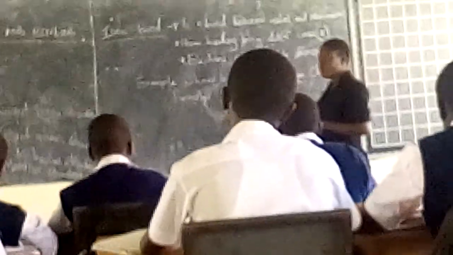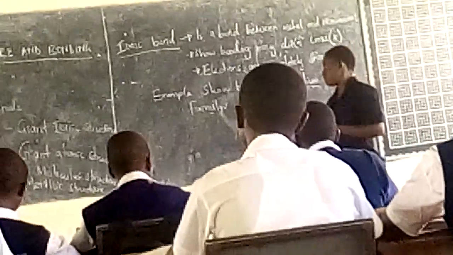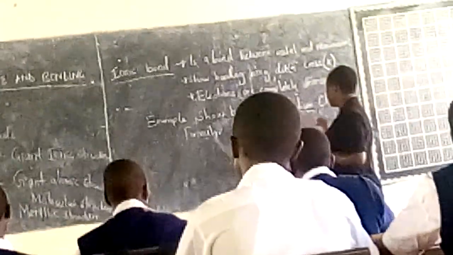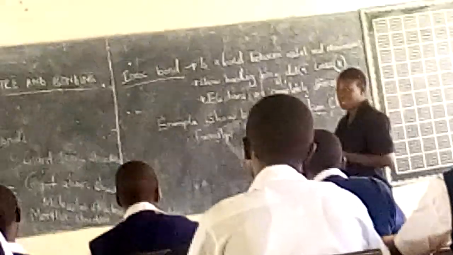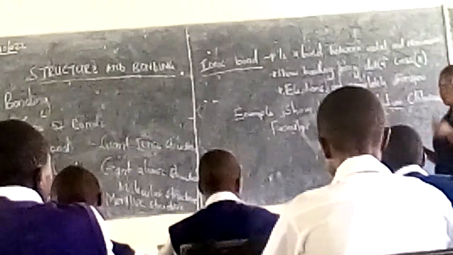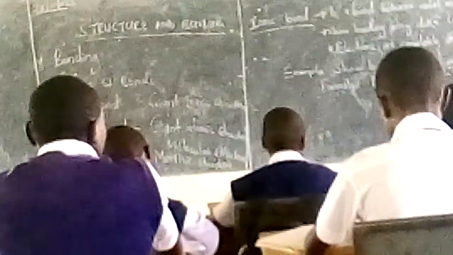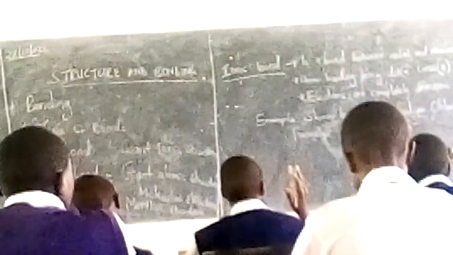After writing the formula, we have to know the electronic configuration of each element. You will always be provided with the atomic numbers, but for the first 20 elements, I know that you know their atomic numbers. What is the atomic number of sodium? Sodium is at what position?